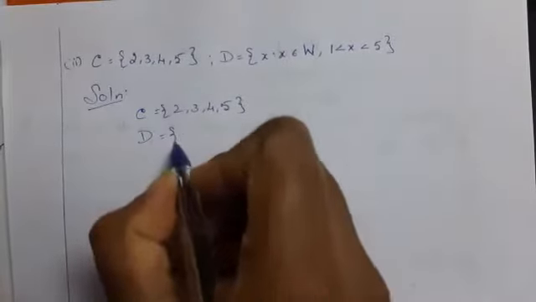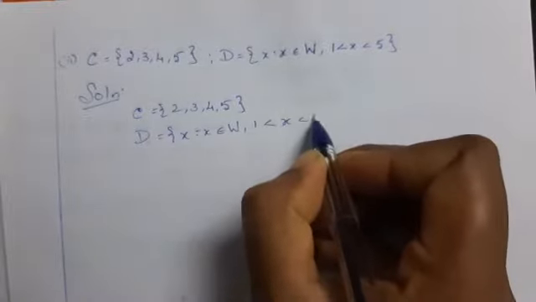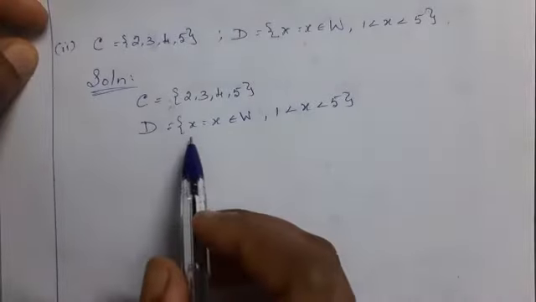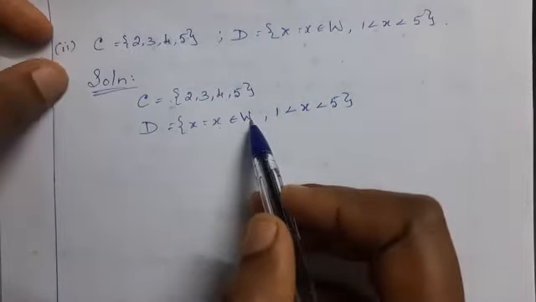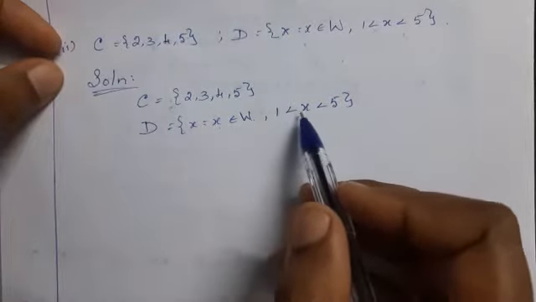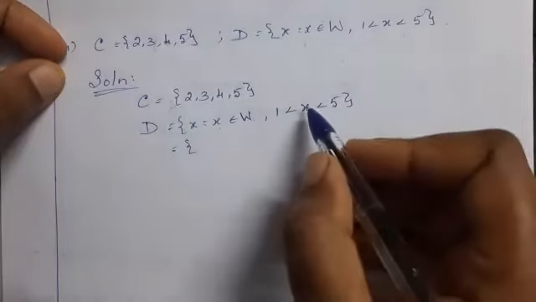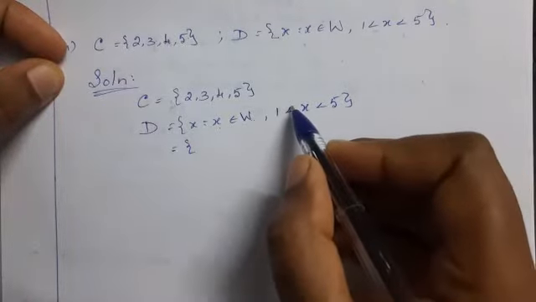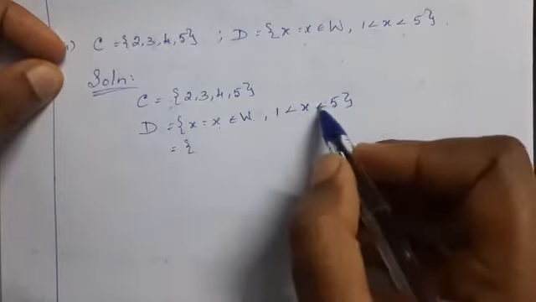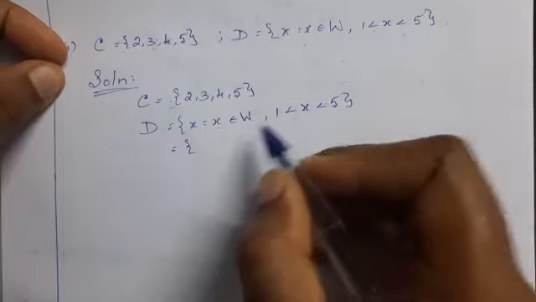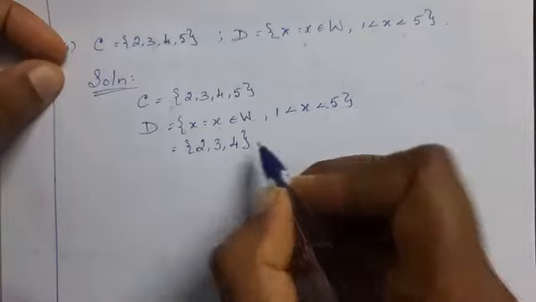Capital D is equal to x such that x belongs to capital W, that is whole numbers, 1 less than x less than 5. The number x is less than 5 and greater than 1. Therefore, it starts from 2, 3, 4, less than 5, up to 4.